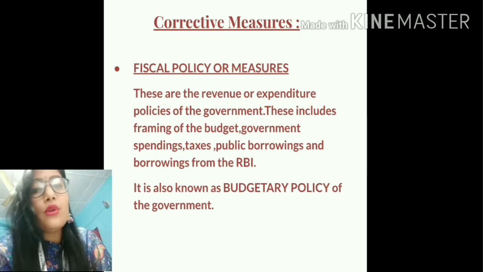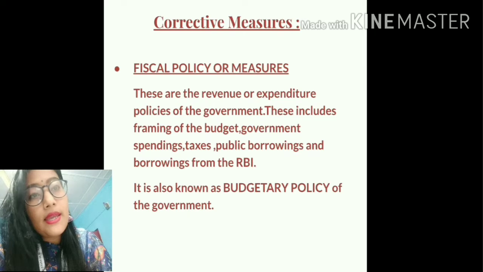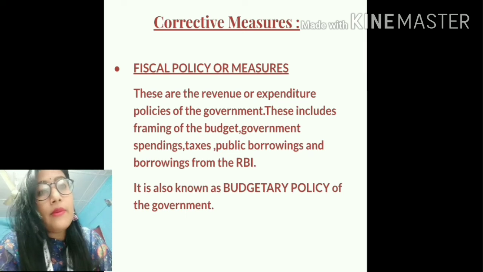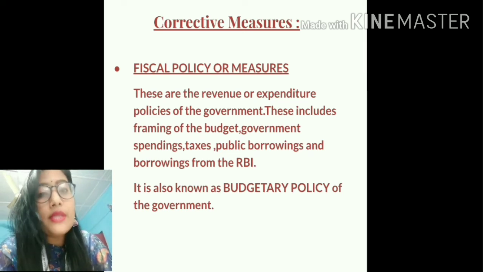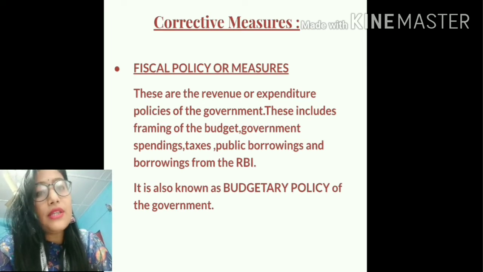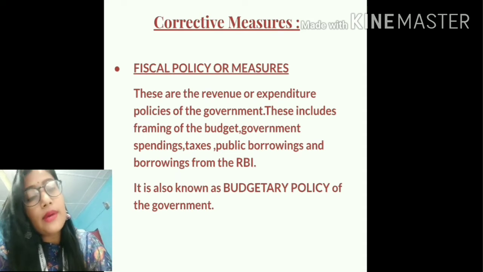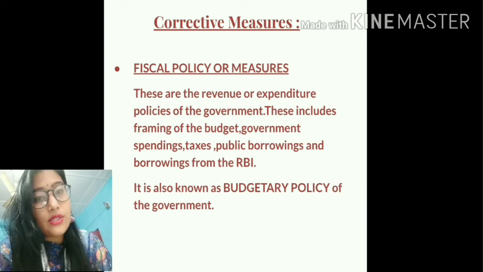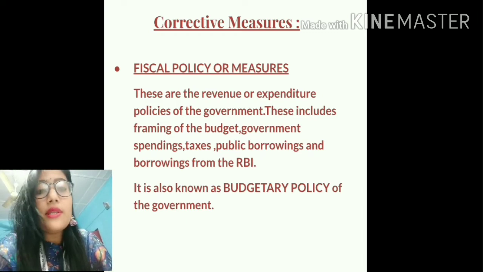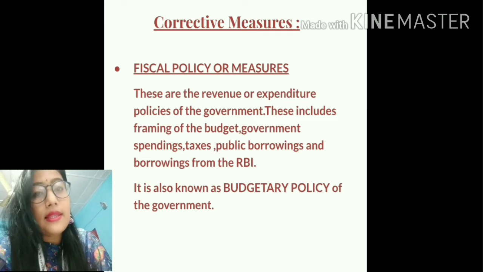Fiscal measures include measures such as government spending, framing of the budget, taxation policies, borrowings made by the government from the public, as well as the borrowings made by the government from the RBI. Since the fiscal policies basically include the government's measures, these measures are also known as the budgetary policy of the government. These are the strategies that are adopted by the government related to their expenditure, related to their spending. These policies are framed by none other than the government.